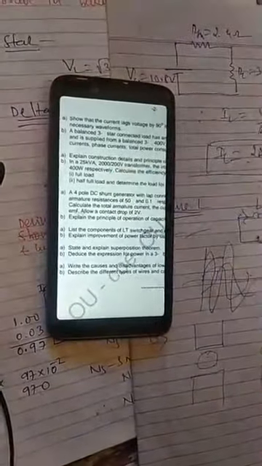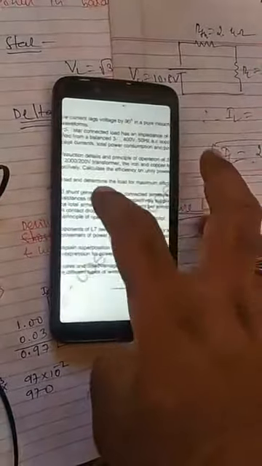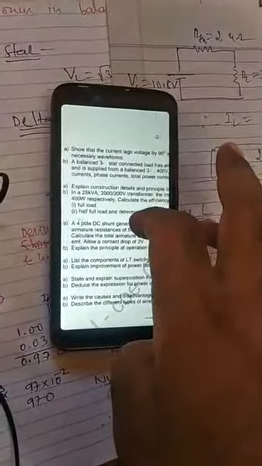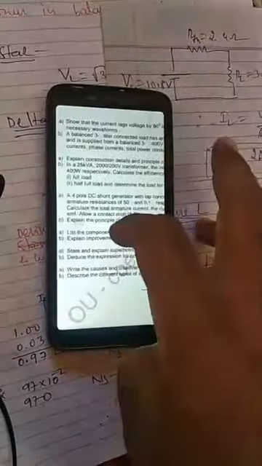Then the second question is again a problem. In a 25 kilovolt ampere, 2000/200 volt transformer, the iron and copper losses are 350 watt and 400 watt respectively. Calculate the efficiency at unity power factor at full load and half full load, and determine the load for maximum efficiency. So this is the problem on the transformer. Here he asked you to find the efficiency of the transformer when both iron losses and copper losses are given. What is the efficiency of the transformer? He has asked here.